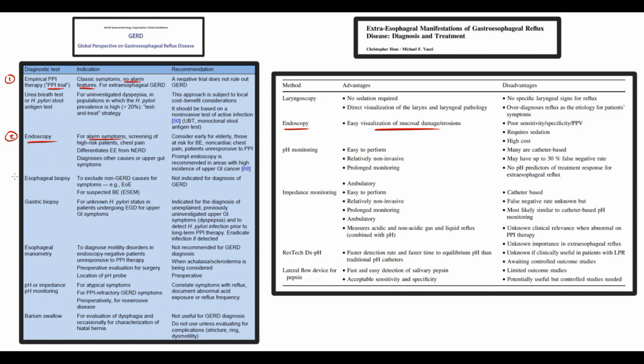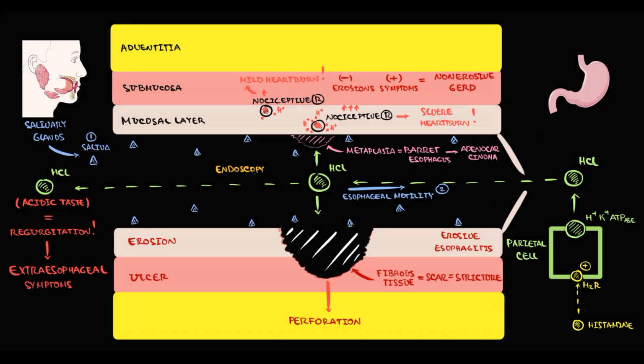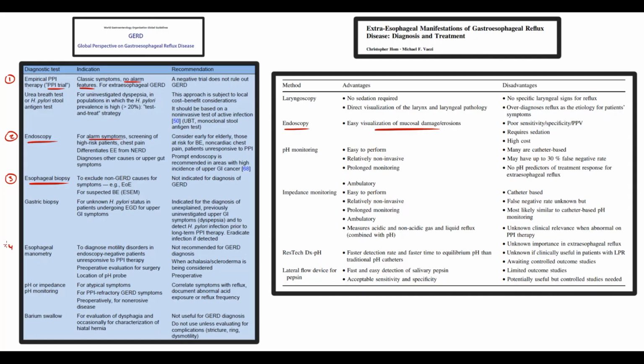To verify Barrett esophagus or adenocarcinoma, we have to perform a biopsy, because only by histological examination can we determine the degree of dysplasia and the presence of malignant cells. Esophageal manometry we use if endoscopy does not show anything and PPIs do not help, but we still suspect GERD due to a motility disorder such as achalasia or scleroderma.